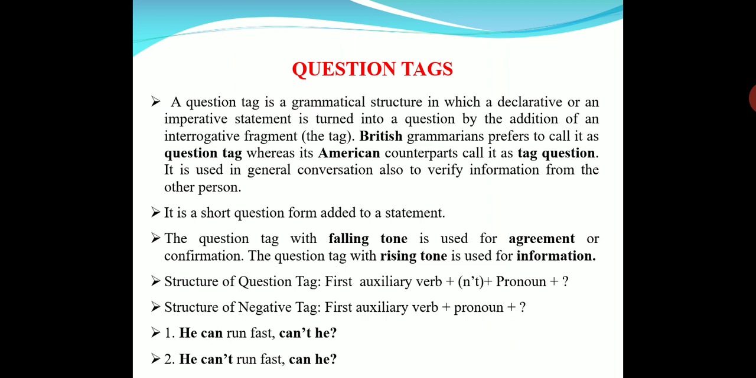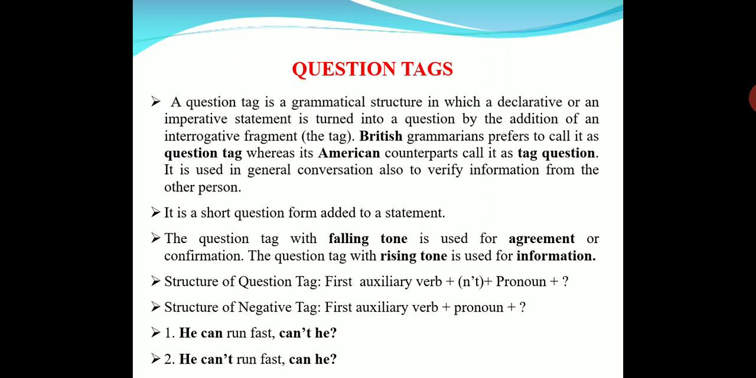Now let us see an example. For question tags, what happens is a positive statement takes a negative question tag and a negative statement takes a positive question tag. So we have seen already. He can run fast, what is the tag? Can't he? He can't run fast. Can he?